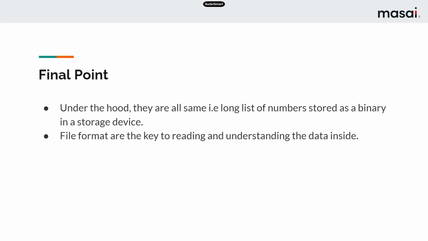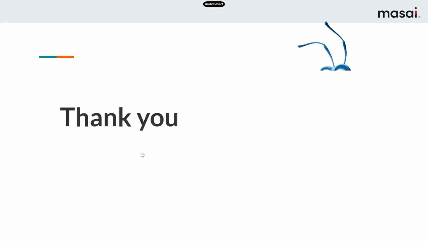First, there will be metadata if required, and after that, there will be a sequence of data, the actual data you will see. And the file format is the key to reading and understanding the data inside. So that is the beauty of file format. It helps you in reading and understanding the data inside. Thank you.